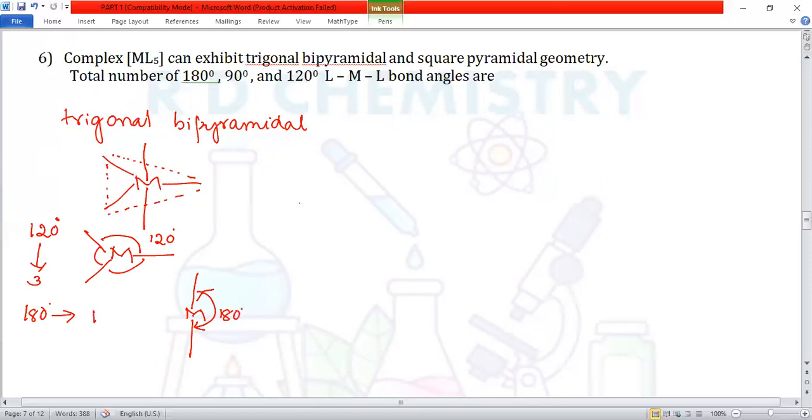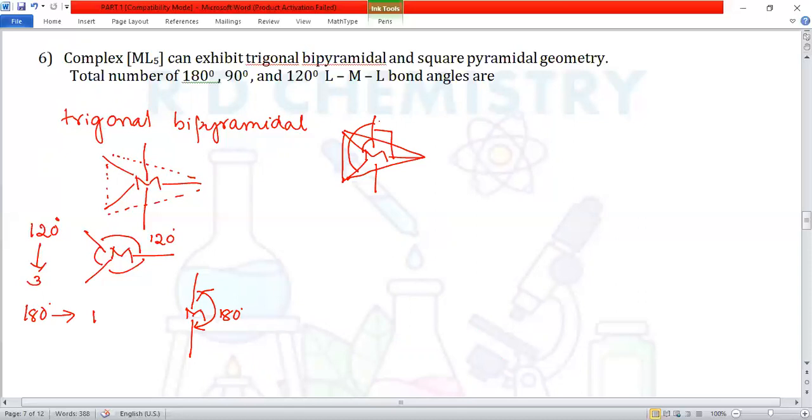Then we'll go for 90 degrees. We have got metal M, then 1, 2, 3, then the fourth one and fifth one. These 3 are in the same plane and the rest are perpendicular to that. This is 90 degrees, this is 90 degrees, this is 90 degrees.